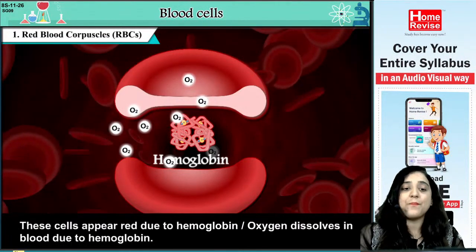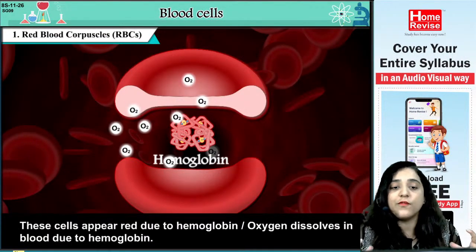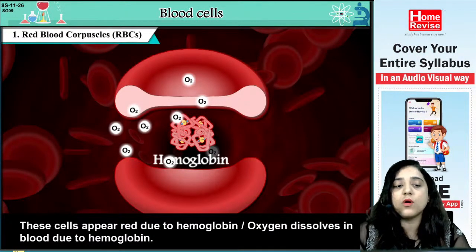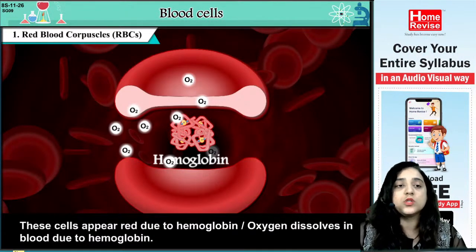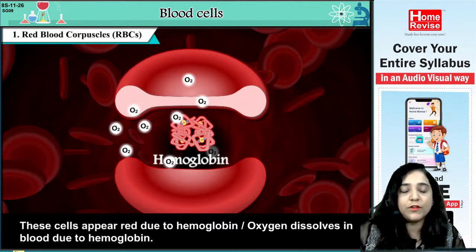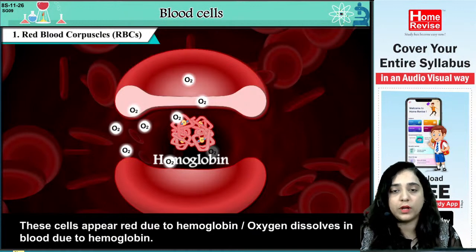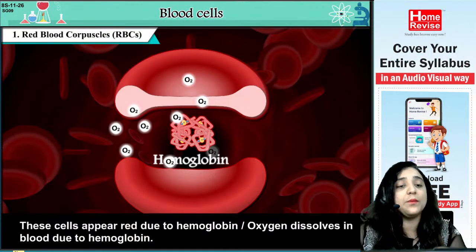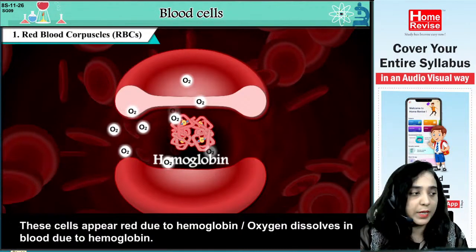They appear red because they are fully composed of hemoglobin, and oxygen dissolves in the blood due to hemoglobin. So the dissolving of the oxygen, whatever air we breathe, this oxygen dissolves in the blood with the help of hemoglobin.